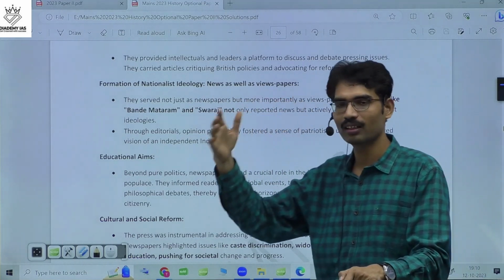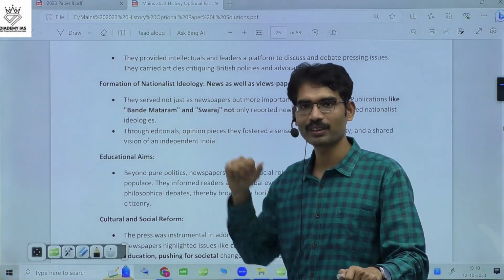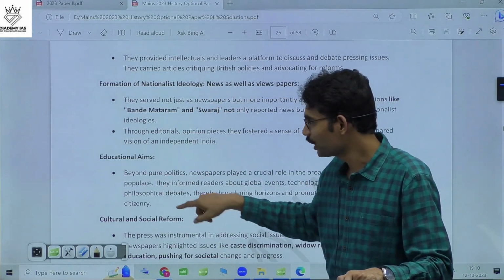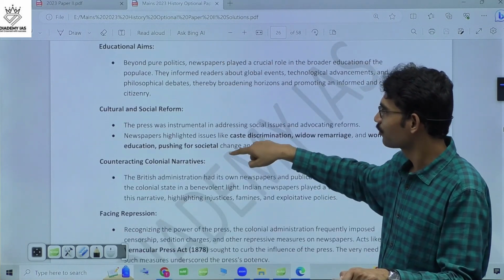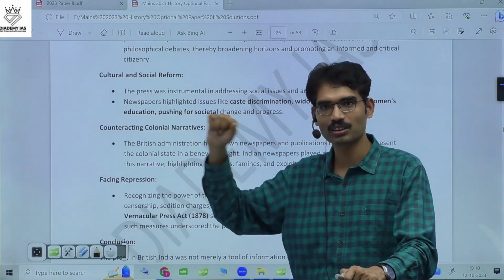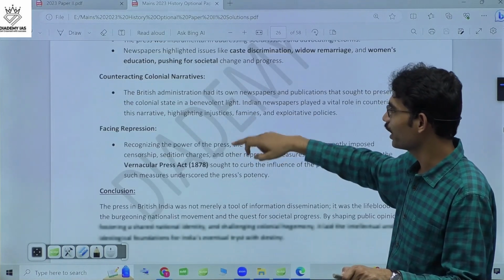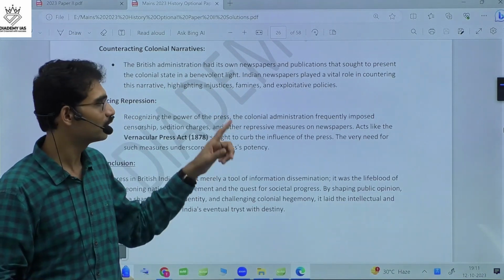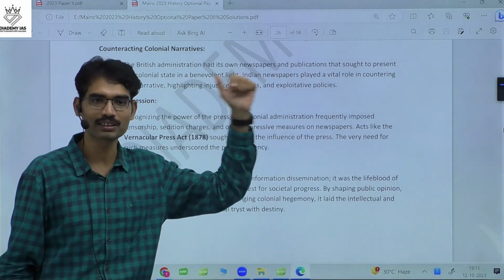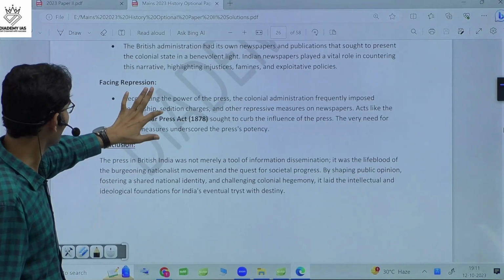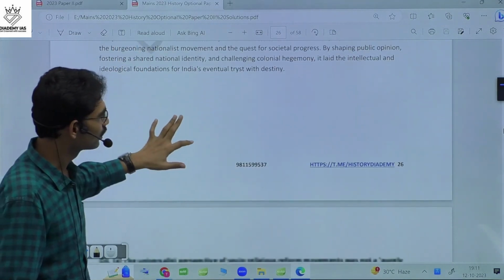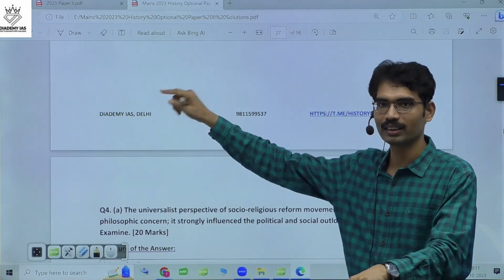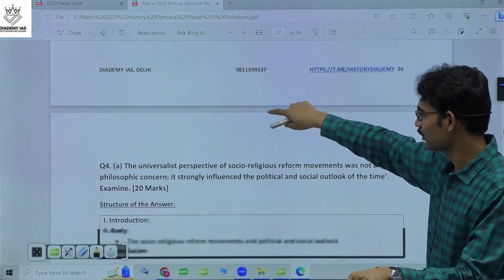Most of the nationalist leaders were having newspapers. They not only acted as news, but also newspaper. Educational aims, they educated the people. Cultural and social reforms, they also took up. So countering the colonial narratives. Colonial people always say that they came here for the betterment of India, but the newspaper press is exposing the true nature of the British intentions. And likewise, they contributed to the nationalism and enlightenment of the people. That is how.